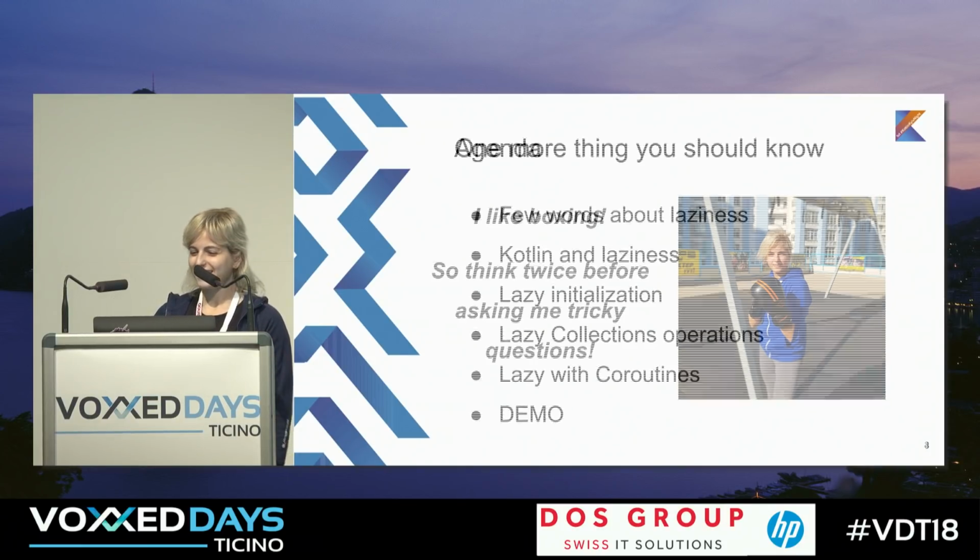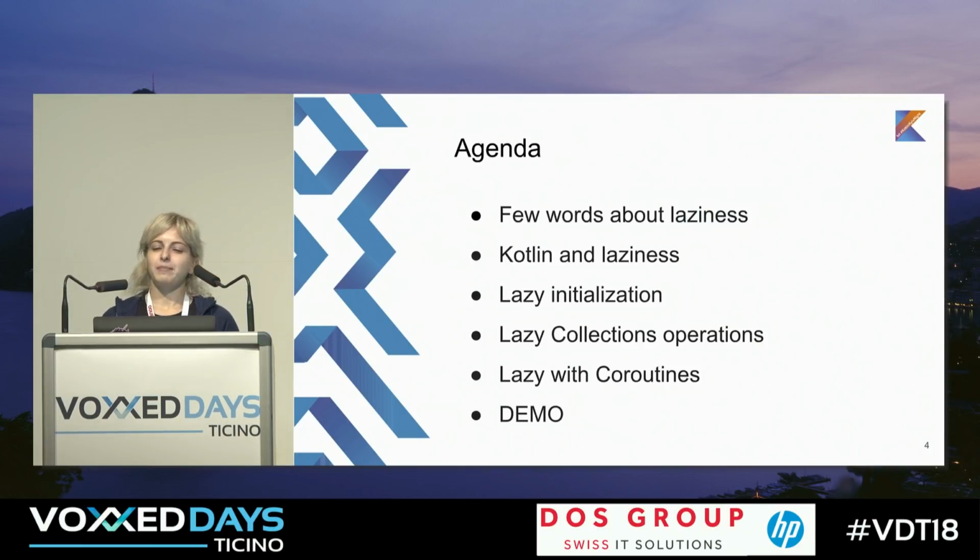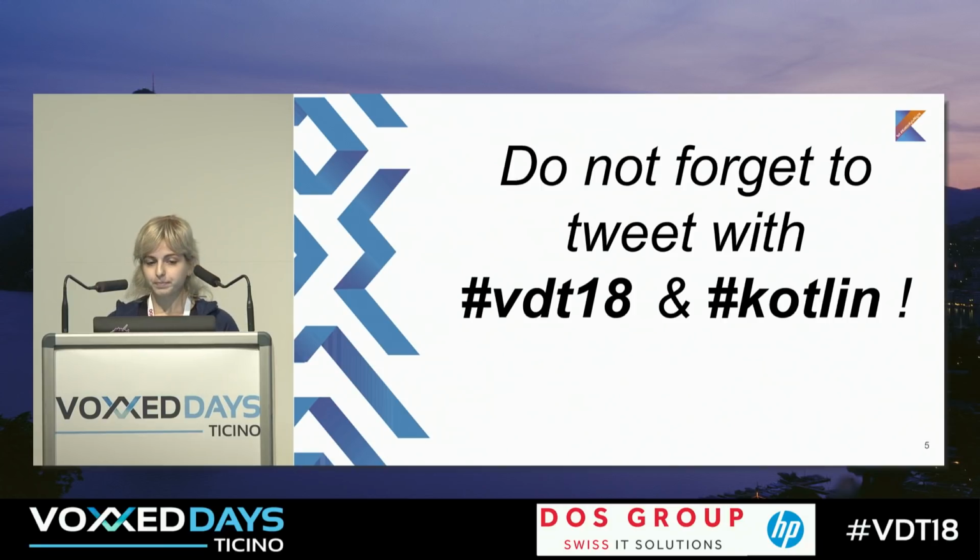Of course, I'm kidding. So today we'll talk about a few words about laziness, because our talk is about lazy. Why is it important and why should we use it? Then about Kotlin and laziness, how we can combine this. And then lazy initialization, lazy operations with collections, how we can be lazy with coroutines, and a short demo.